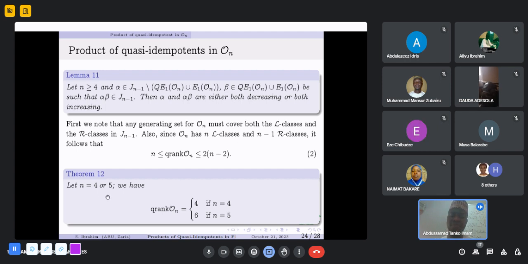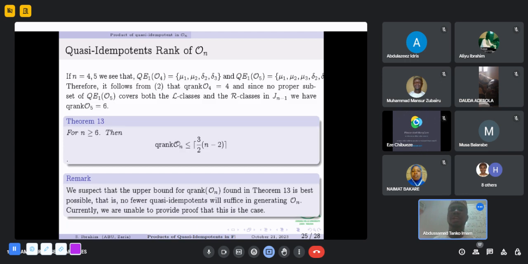So we now have this theorem. Let n equal 4 or 5. The quasi-idempotent rank of On is equal to 4 if n is equal to 4 and is 6 if n is equal to 5. How? If n equals 4, we have the set of all quasi-idempotents in J3, and we have 4 of them: mu1, mu2, that is the decreasing quasi-idempotents and the increasing quasi-idempotents. And these are alone in either their L classes or R classes.